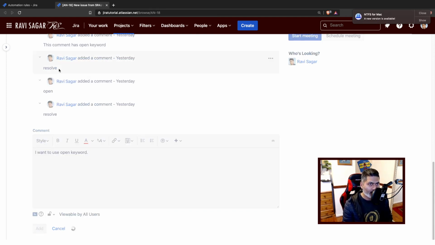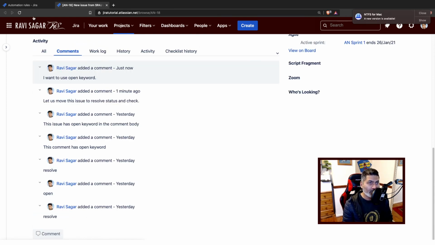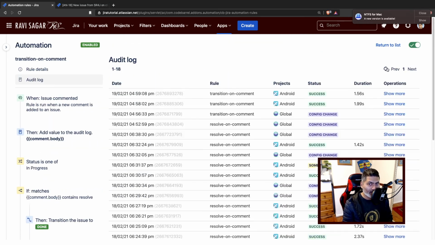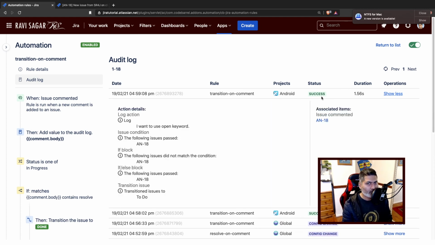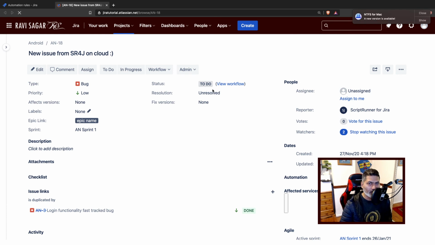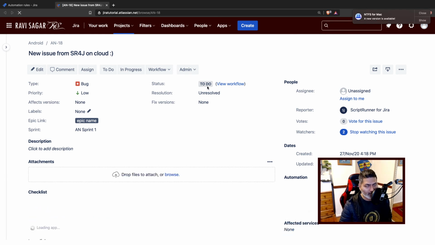If I click on add, and if I go back to the audit log very quickly, and click on refresh, I can see one more success. It feels so good when you see this success keyword under the status column. And if I go to my issue, and do a refresh, hopefully it will be moved to, not done, but to do status.